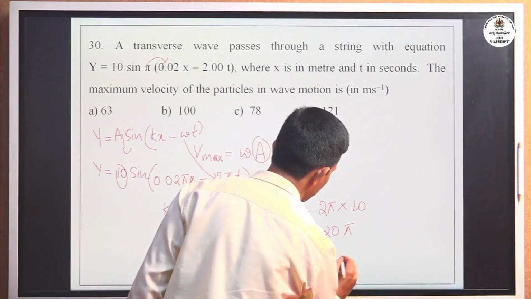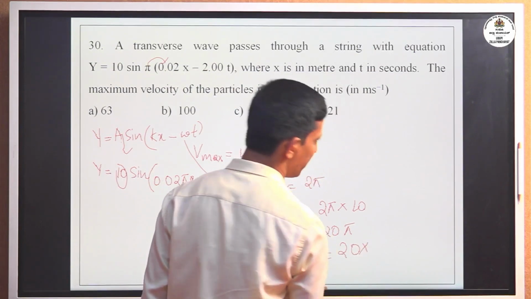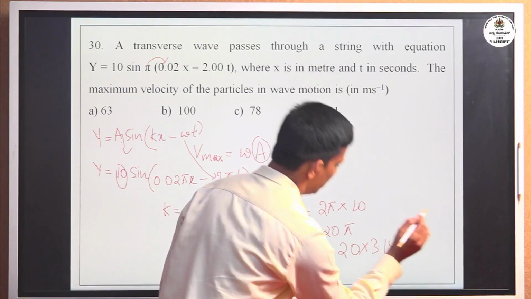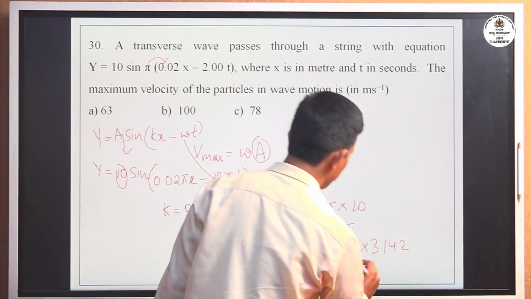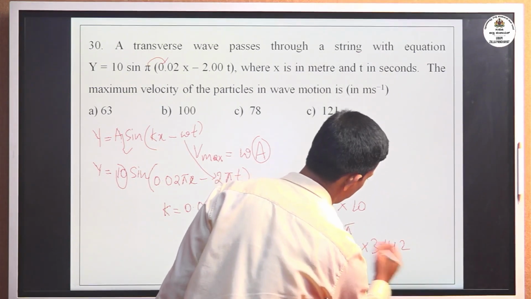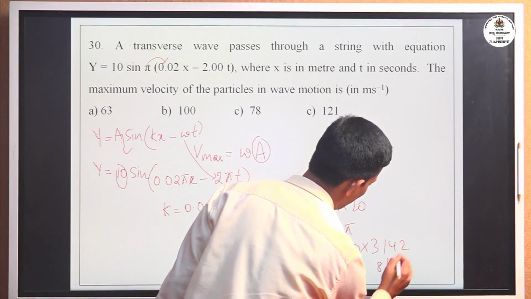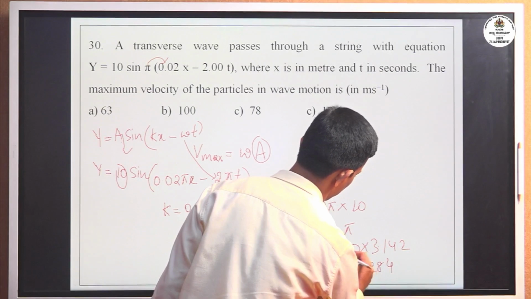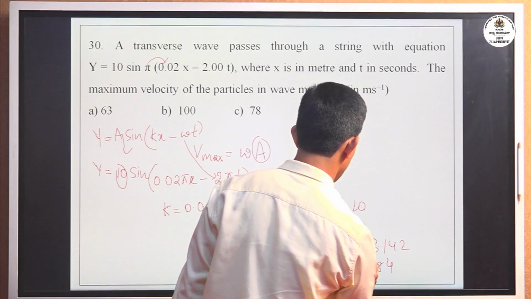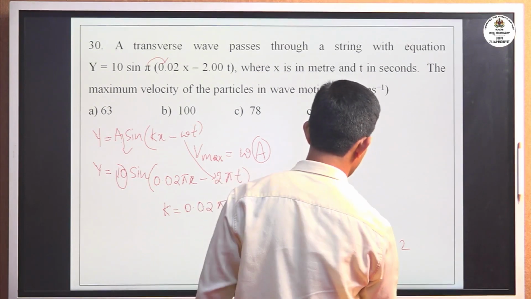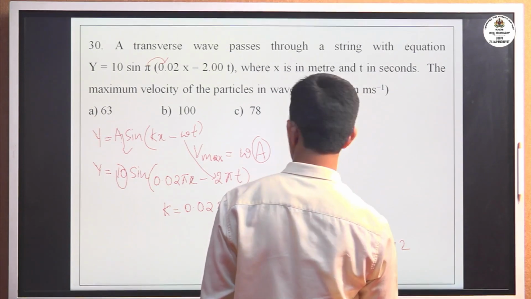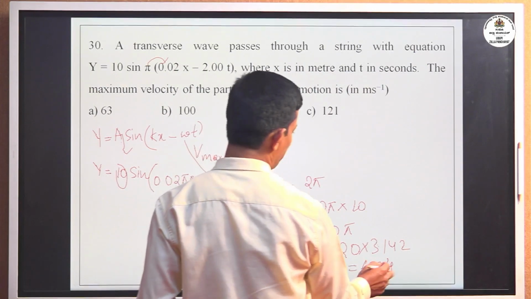Now, the value of pi, as you already know, is 22 by 7, which is 3.14. Multiplying 3.14 by 20, we get 62.8, and 62.84 is an option out there.